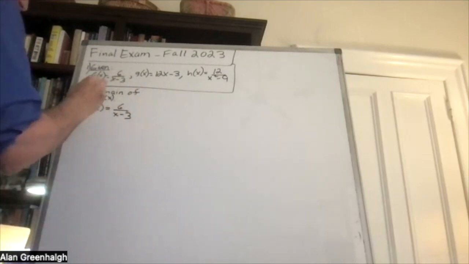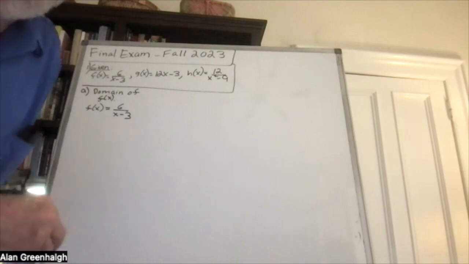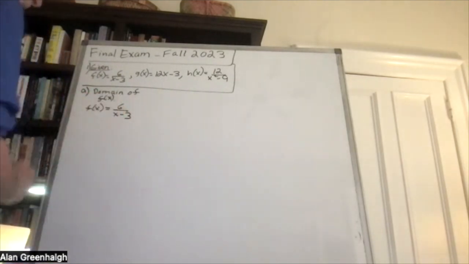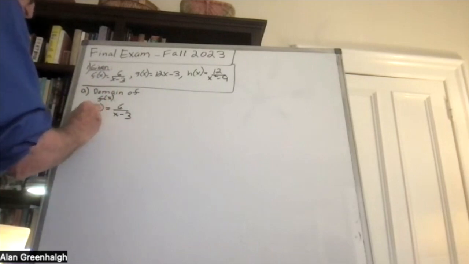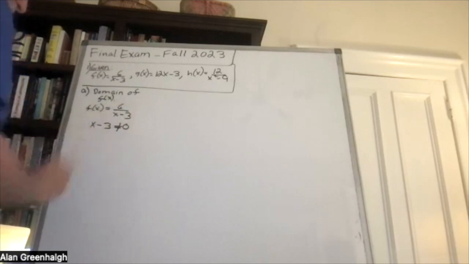So this fraction is undefined when the denominator is equal to 0. Otherwise, it's defined for every other value. So what we don't want is for x minus 3 to equal 0. So this is how we set it up.